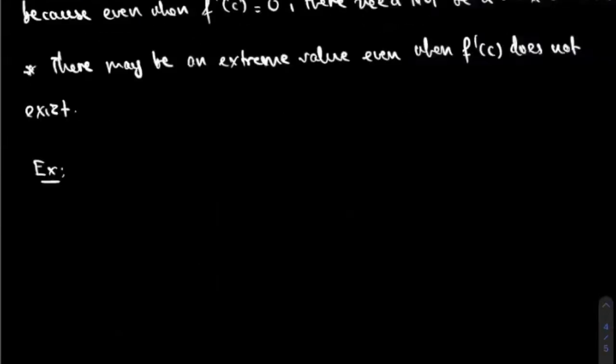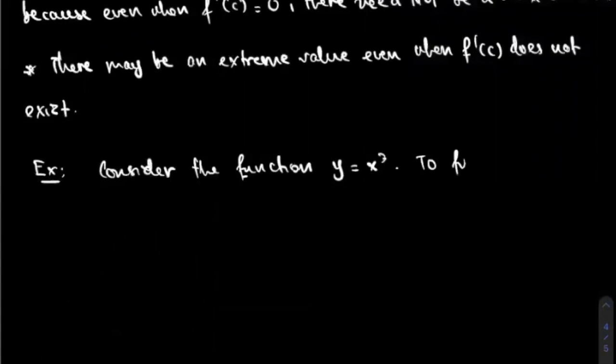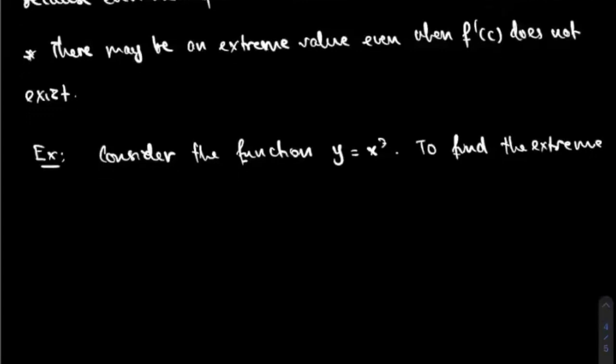Example: consider the function y equal to x cubed. When you try to determine the extreme value, take the derivative of the function and set that equal to 0. To find the extreme value, we set f prime of x equal to 0 and solve for x.